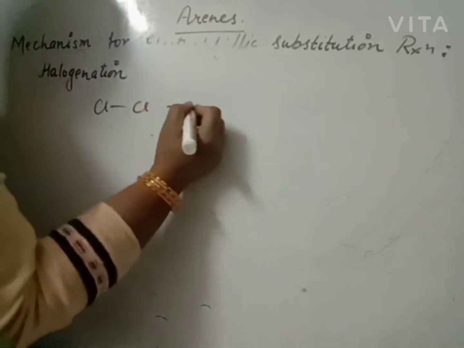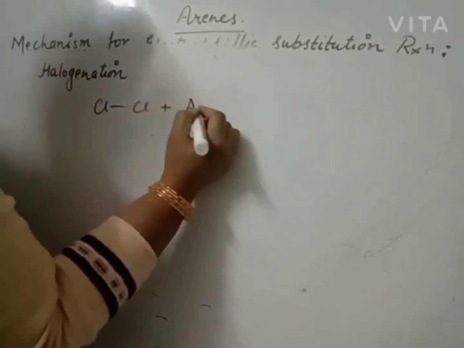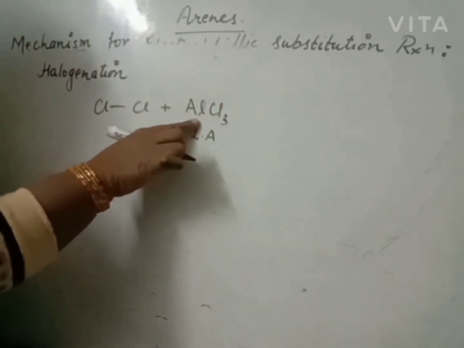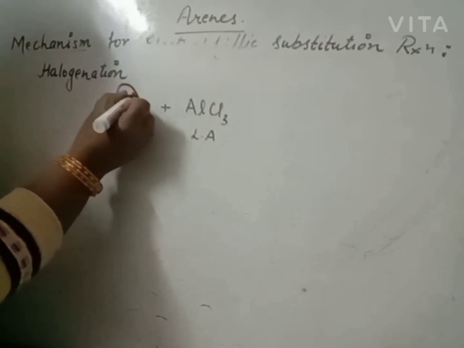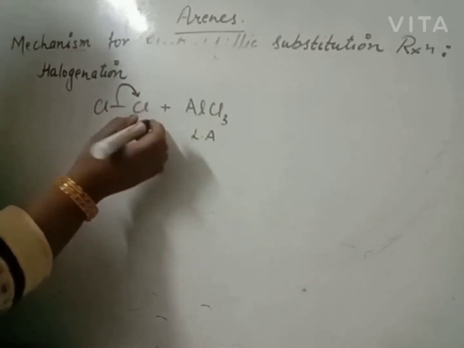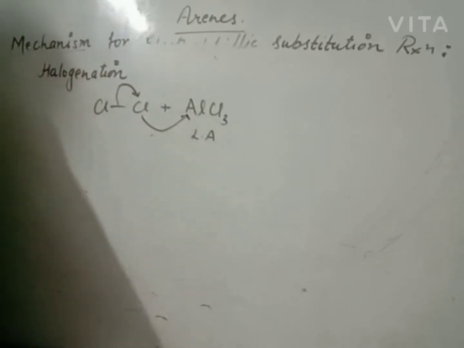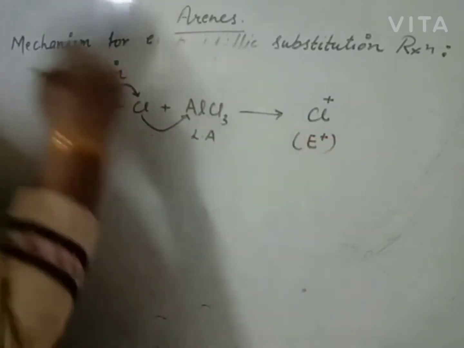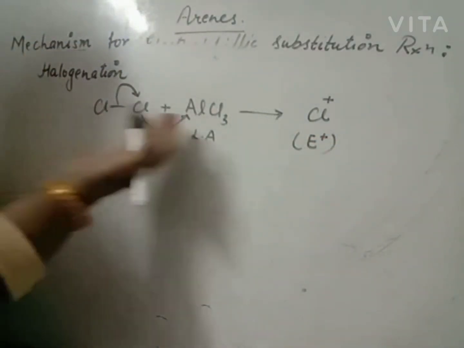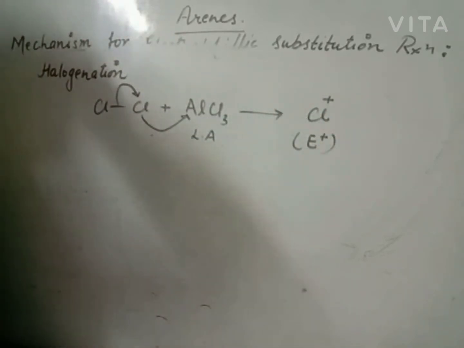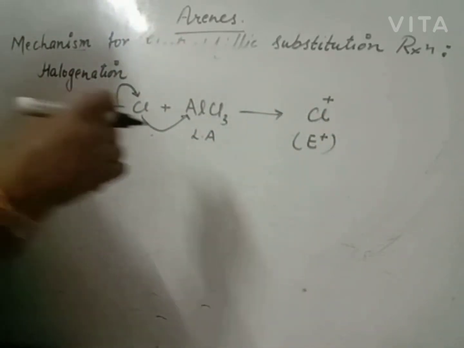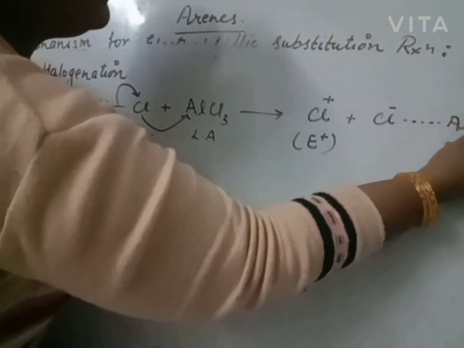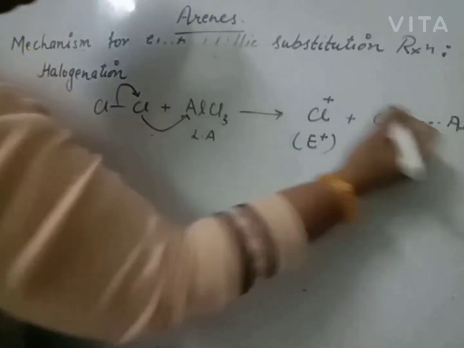we use halogen in presence of a catalyst, that is a halogen carrier, just like a Lewis acid. It is electron deficient in nature, so one of the halogens attracts both the electrons towards itself and moves towards the Lewis acid, and it will give electrophile as chloronium cation for chlorination. For bromination it is bromine cation, for iodination it is iodine cation, and this behaves as electrophile. Clear?